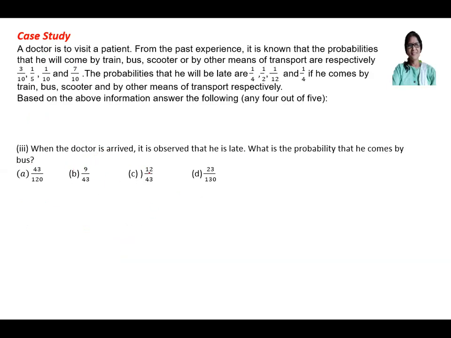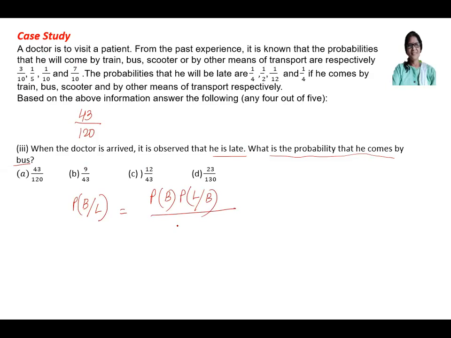Next, when the doctor has arrived, it is observed he is late. What is the probability that he comes by bus? So what is the total sample space? 43 by 120. Now he is late by bus. So probability of bus when he is late. So it will be probability of bus into probability of late by bus upon total probability 43 by 120.